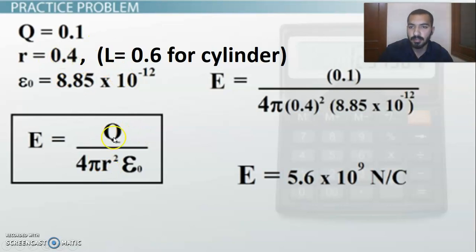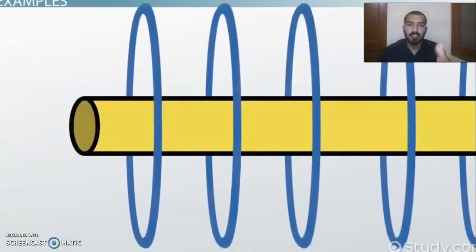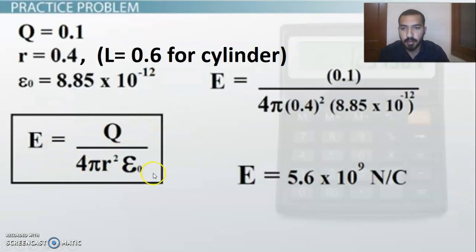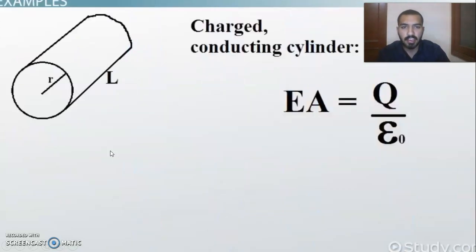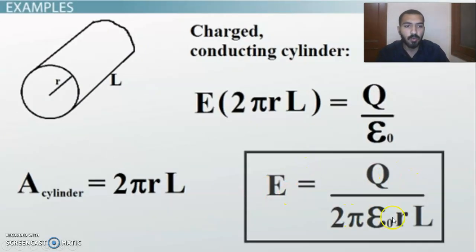So by using this formula, you can easily calculate the electric field of a closed surface, the electric field of a sphere and the cylinder. Both are closed surfaces, but a sphere is just like a ball, just like a balloon that is totally round, and a cylinder is just like a wire. The cylinder is open from both ends. Like here you can see there is a cylinder, it is open from this end and open from that right end. So this formula E is equal to q over 4 pi r square epsilon naught is for this round closed sphere, and the next formula, E is equal to q over 2 pi epsilon naught rl, is for this cylinder.